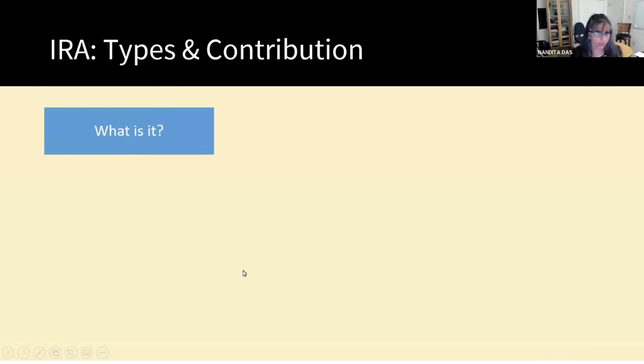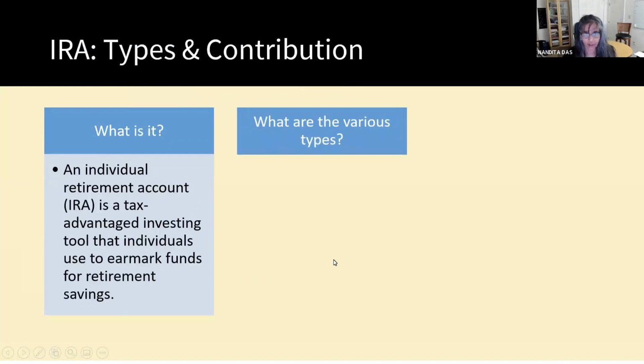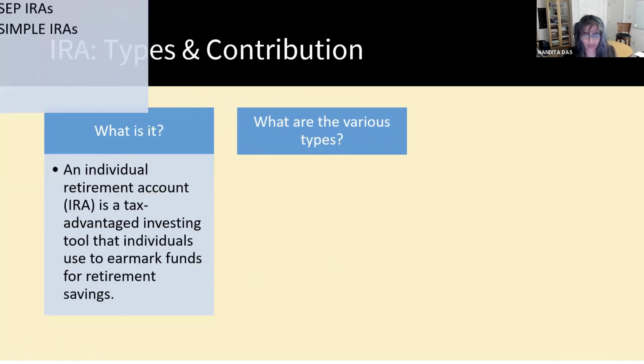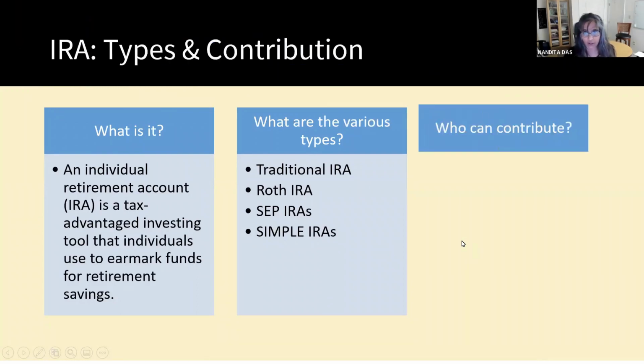So let's talk about what an IRA is, what the types are, and contributions. An individual retirement account, IRA, is a tax-advantaged investing tool that individuals use to earmark funds for retirement savings. So what are the various types of IRAs? Well, as you might have guessed, there are quite a few, but we are going to talk about traditional and Roth IRA in this short presentation.